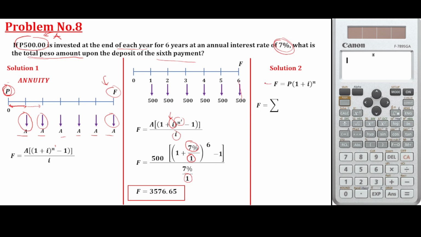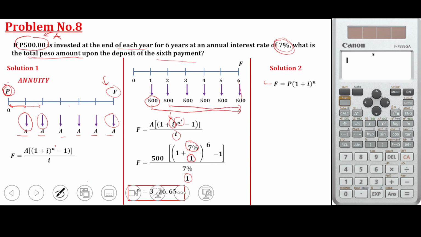Solution number 2: we are just going to use the compound formula. What happens here, class, is that we move each 500 one by one to the 6th year. Each equal payment will be moved to the 6th year. We are just going to use simple compound interest. Actually, the annuity was derived from the simple compound or compound interest.